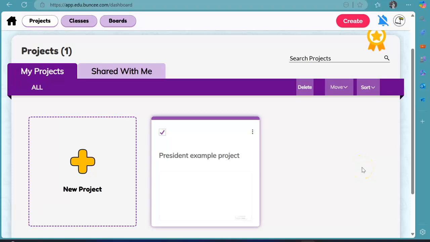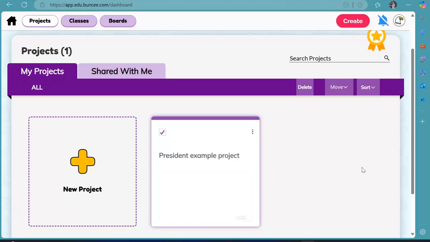Okay, class. So for our PBL, we obviously know it is about the presidents, and the main majority of it is basically about how, if you were to be president for the day, what would your rules be? How would you go about what you would do as president for the country?